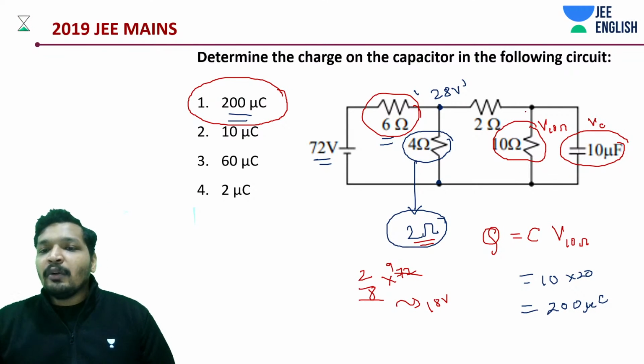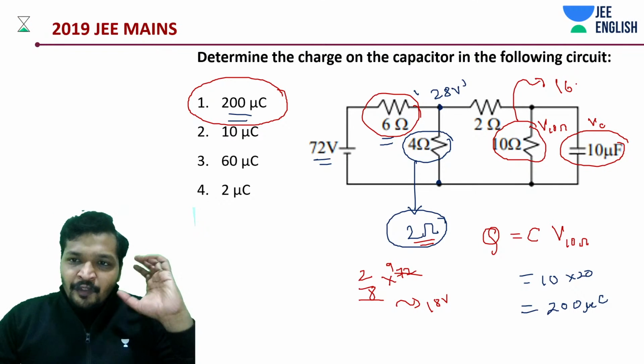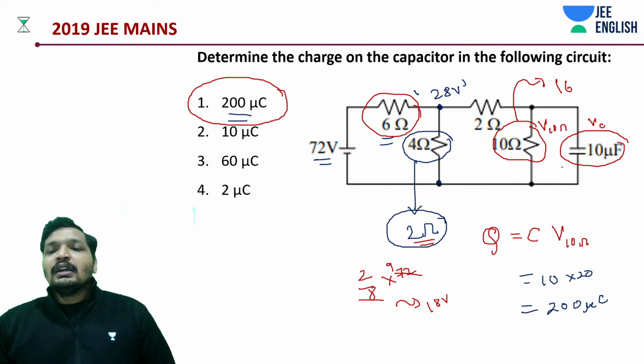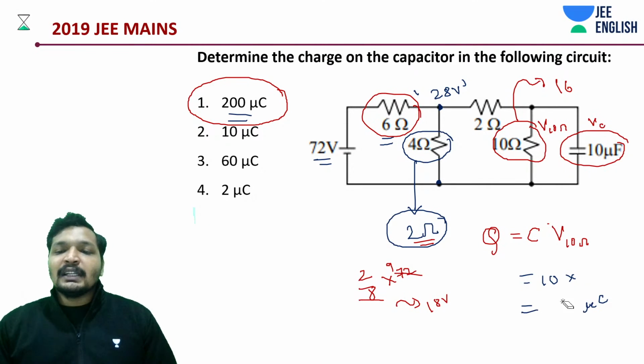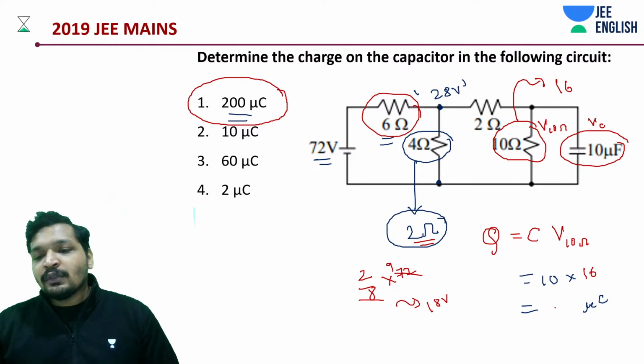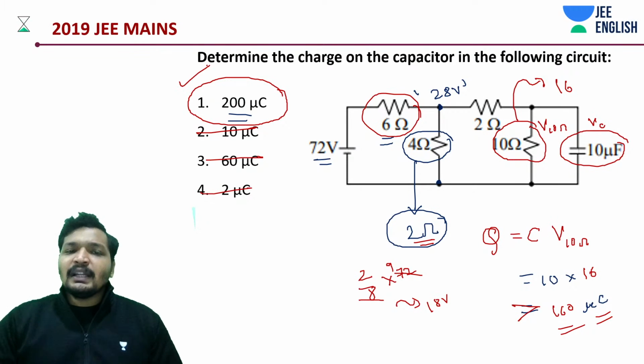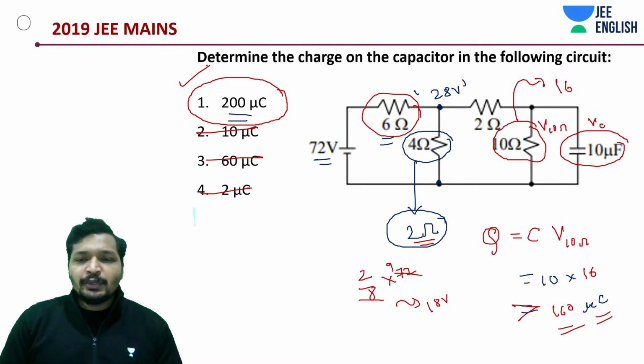So this is going to be how much? Like 16 volts and all. Worst case 16 volts. Worst case 16 volts means okay, not this. Worst case means not possible. That could be the least possible value. This is 16 volts means this could be 160 microcoulomb, something greater than 160 microcoulomb. What about this 10 microcoulomb, 60 microcoulomb, 2 microcoulomb? So only possible answer is 200 microcoulomb.